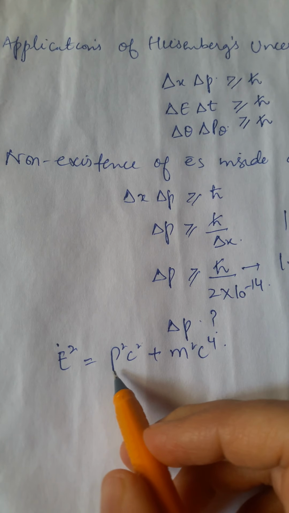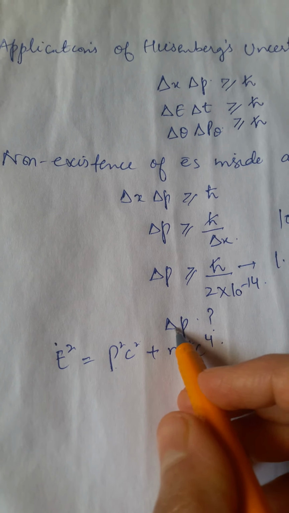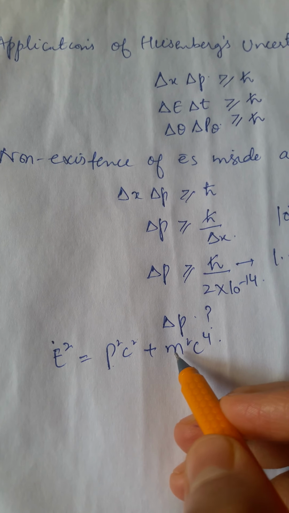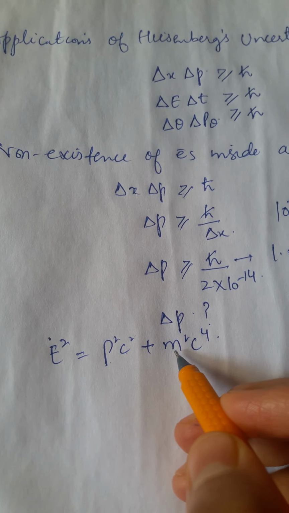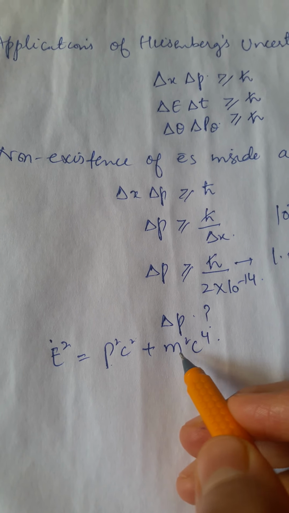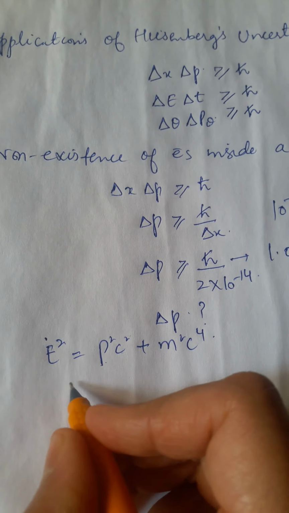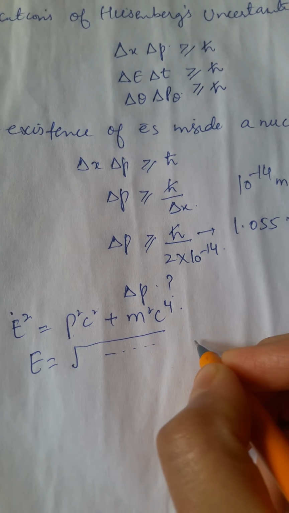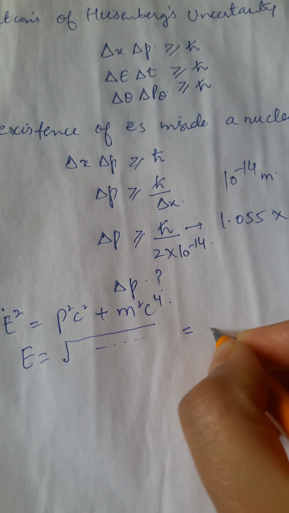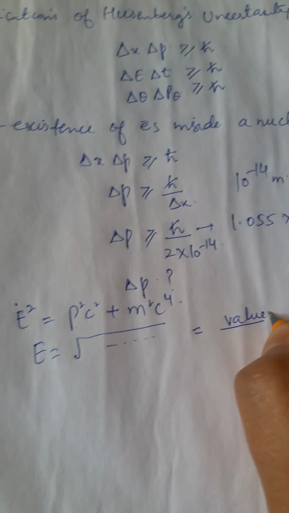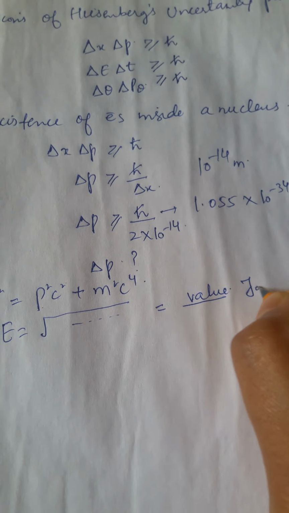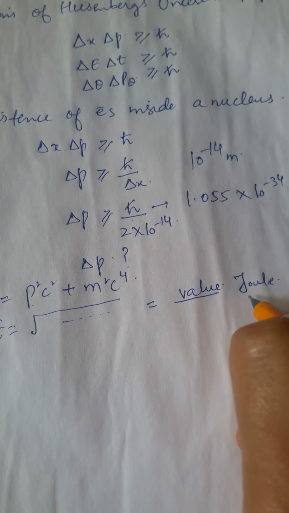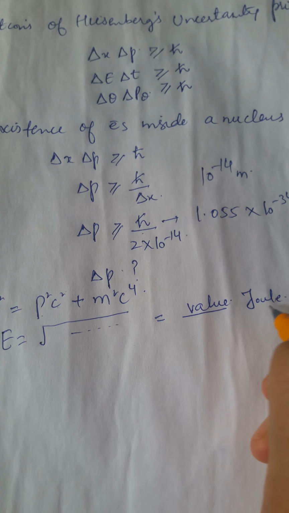Now, when we give the value of momentum equivalent to what we have obtained here, and c is equal to 3 into 10 to the power 8 meter per second, and the mass of the electron is known to all of us as 9.1 into 10 to the power minus 31 kilogram, and then we put a square root on this entire value, we obtain an energy equivalent to some value. I'm not going to calculate it, you can do it easily. We obtain this value in joule, so we are going to obtain the final energy value in terms of joule.